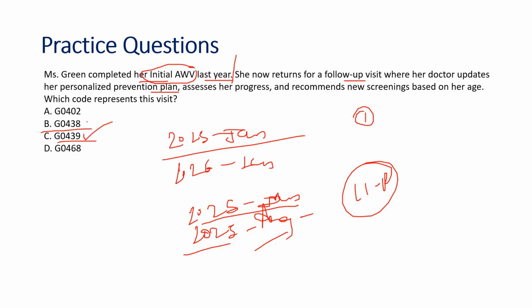So this particular scenario G0439 is a correct answer since the patient has already taken initial wellness visit last year and currently wants follow-up. Follow-up will be considered as subsequent. Okay, and G0439 is not a limited code. So next, in upcoming years, whenever the patient come for follow-up, we will code G0439 only. Okay, we cannot go back and code G0438 or G0402. Okay, so that's all guys.